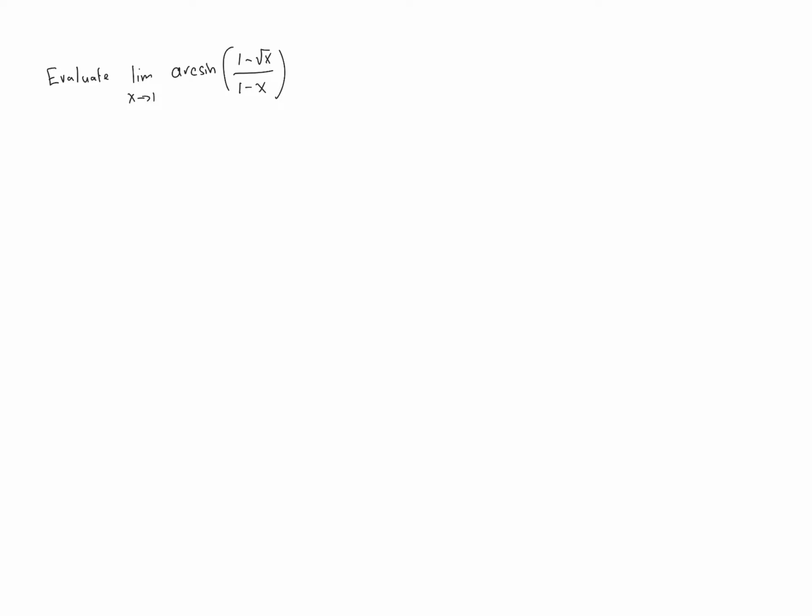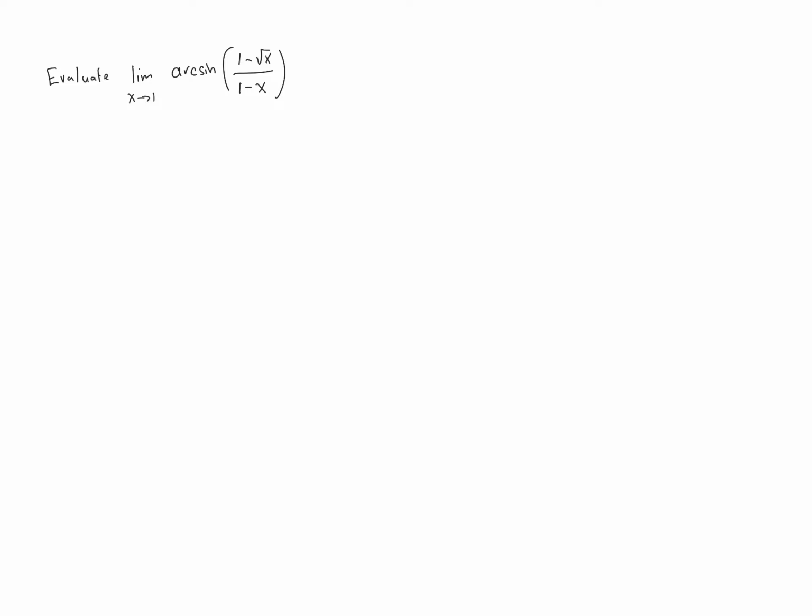Now, we had a theorem that said that when we have a composition of functions, if both of those functions were continuous for the relevant values, then the composition of functions was continuous. But the problem here is that the inner function is not continuous as x approaches 1. Because when we plug in 1 for x, we end up with a 0 in the denominator, and so the function is not defined at 1. So we cannot use the theorem that we had before, because we can't just plug in 1 and evaluate what this is.